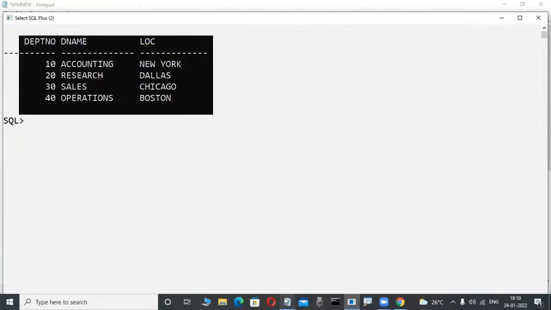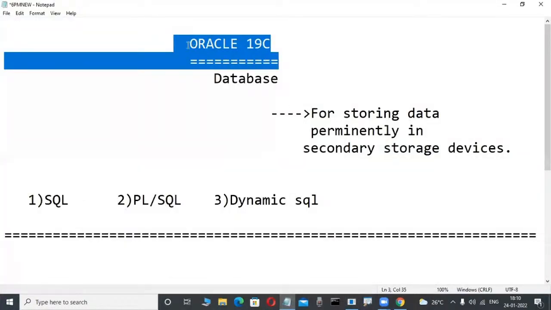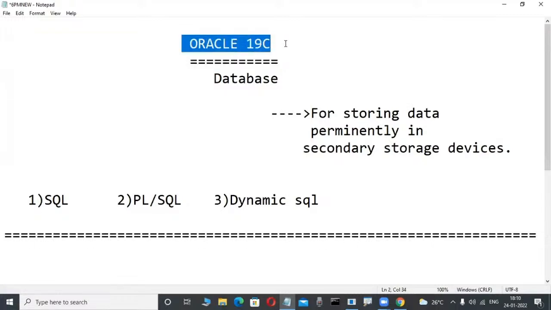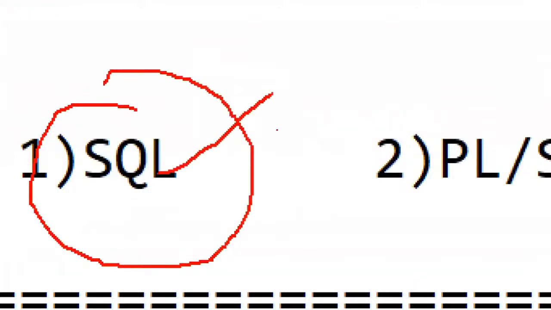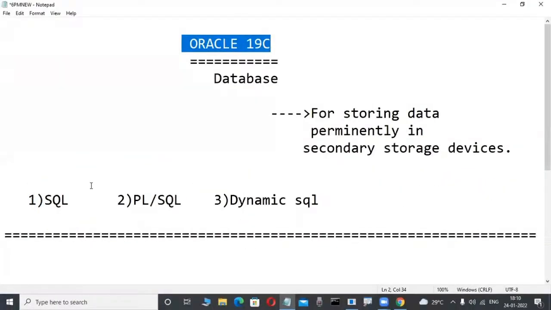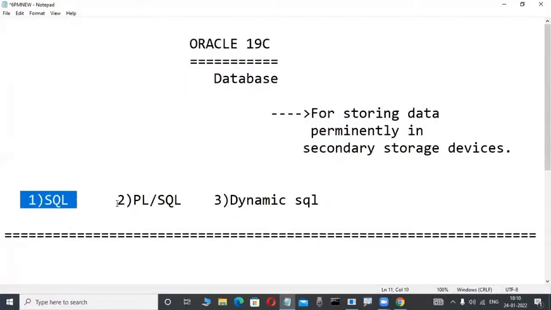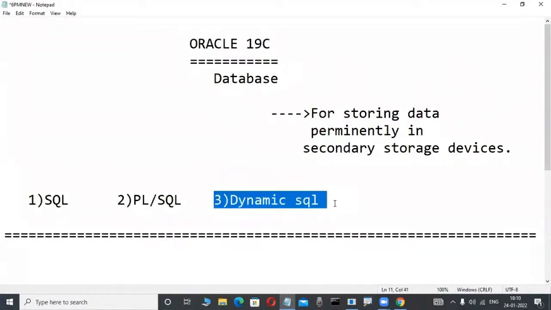Now, for operating these types of relational data model products, one universal language is there. What is that? SQL, structured query language. But for operating the Oracle product, not only the SQL language, three languages are there. One is SQL, another is PLSQL, procedural language extension for SQL. Another one is dynamic SQL.